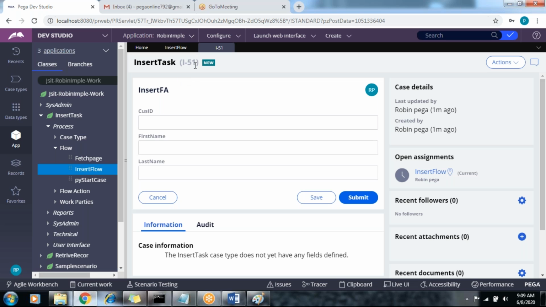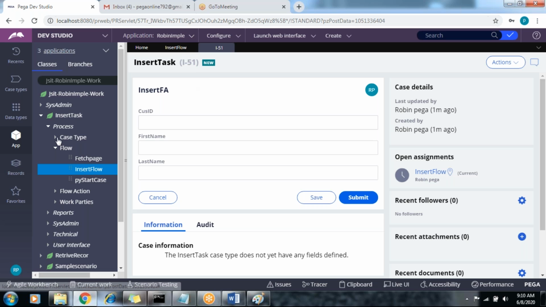This is the work object ID. So which property is holding this work object ID? Tell me, which property? A system dependent property only. PYID, right? So PYID is holding this work object ID.